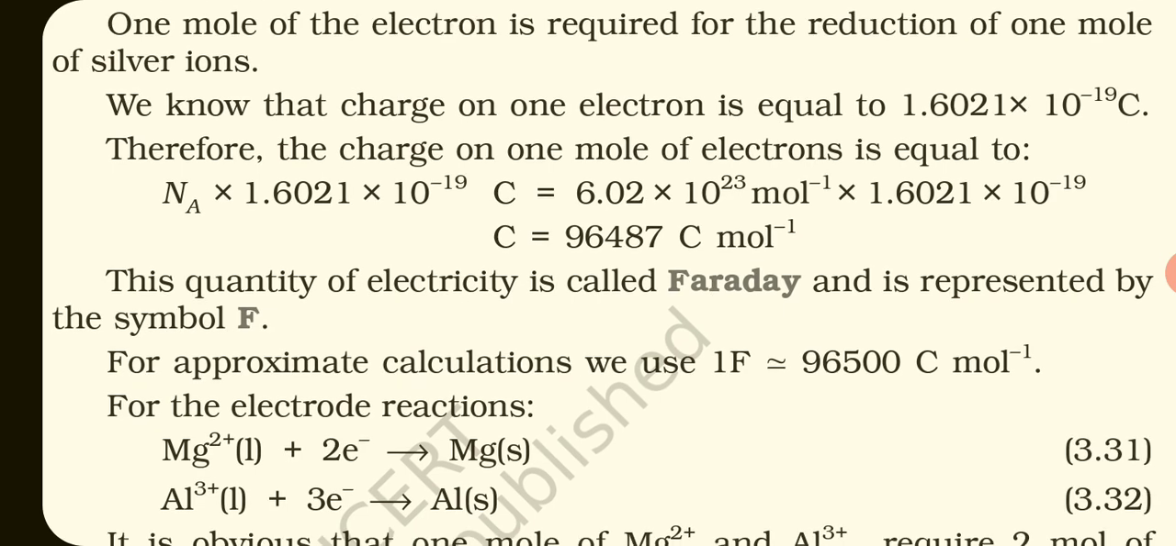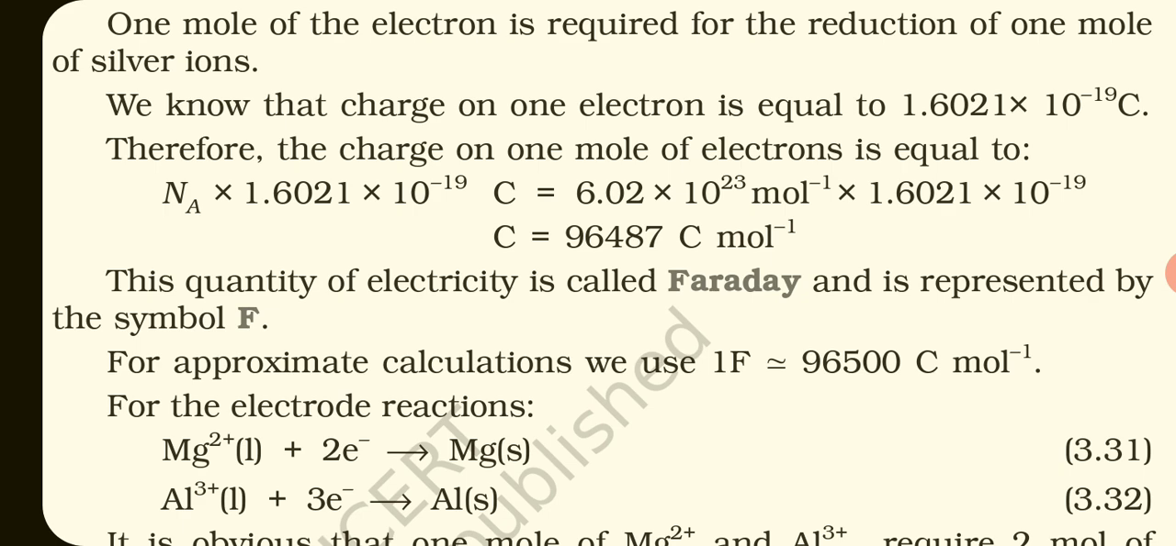Now 1 mole of electron is required for the reduction of 1 mole of silver ions. We know that the charge on 1 electron is equal to 1.6021 into 10 raised to power minus 19 coulomb. Therefore the charge on 1 mole of electron is equal to Na into 1.6021 multiply 10 raised to power minus 19 coulomb. What is Na? Avogadro number.